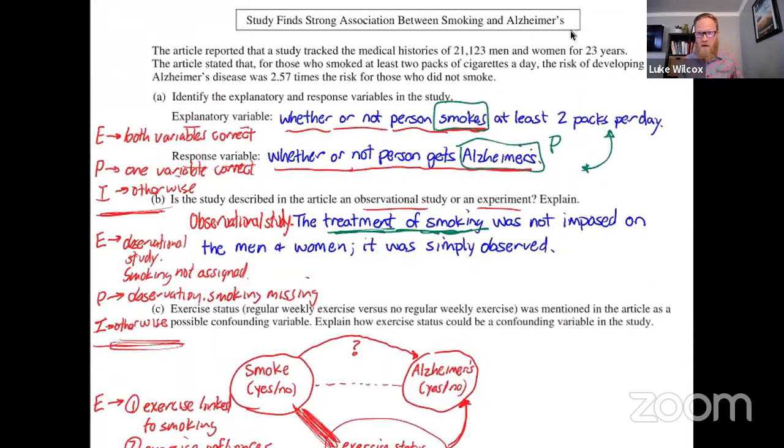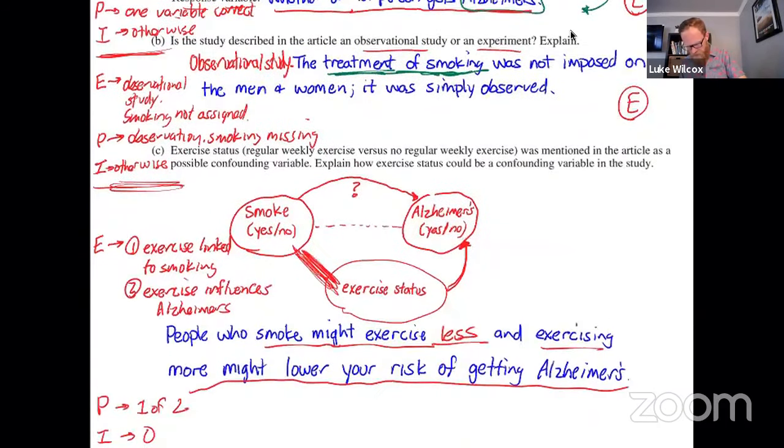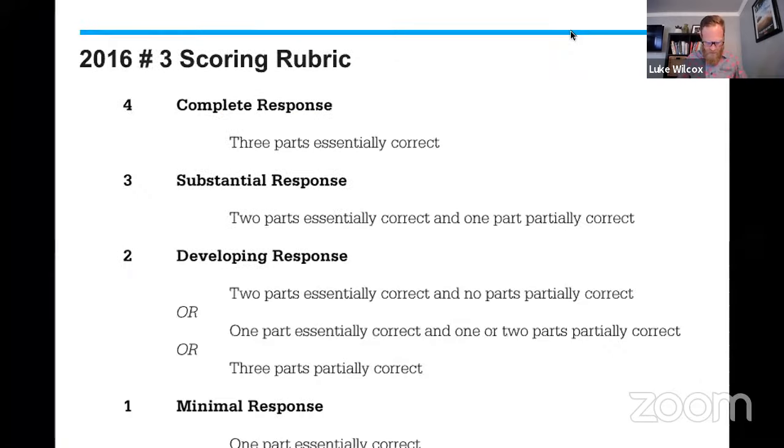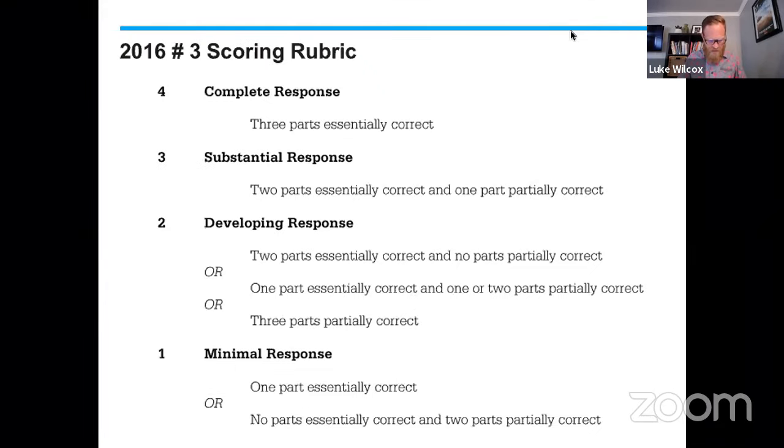So after a few corrections on this one, it appears that we have an E now, and an E, and an E. And we can now turn that into a score out of 4. And this rubric is going to look the same as the one that we just went over, right? In order to get a 4, you got to have all 3 parts essentially correct. 3 would be 2 essentially correct and 1 partial. Several different ways of getting a 2 out of 4, several different ways of getting a 1 out of 4. And of course, there is the possibility of getting 0 out of 4.